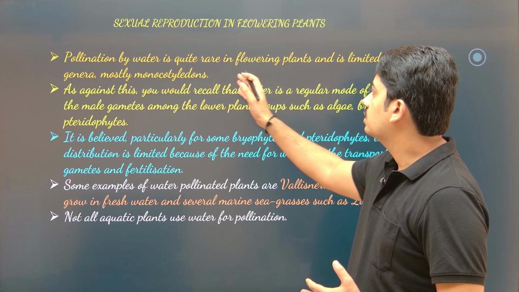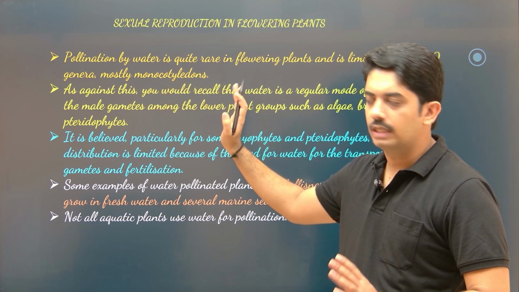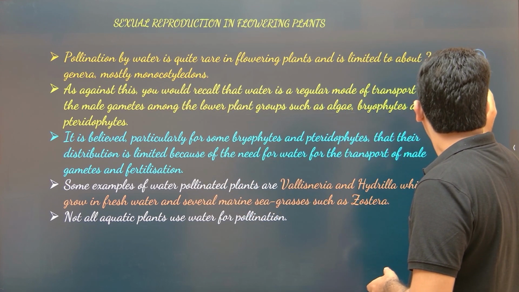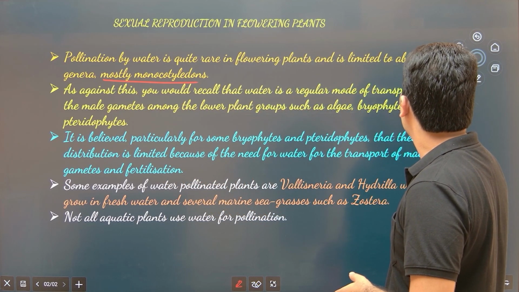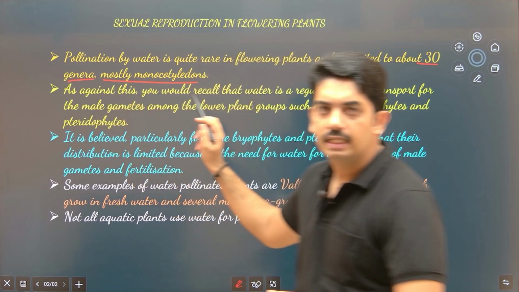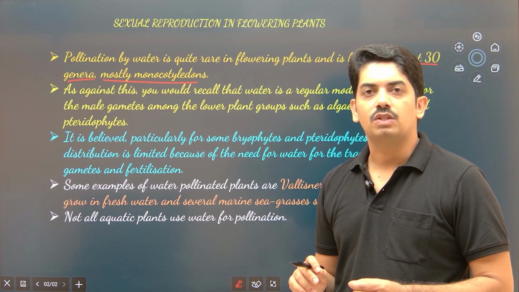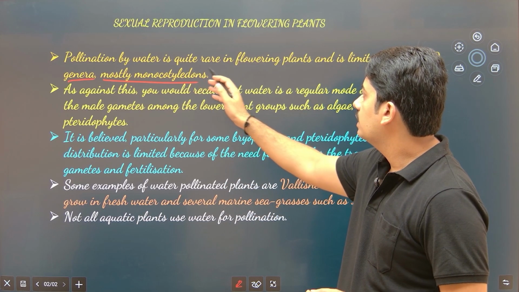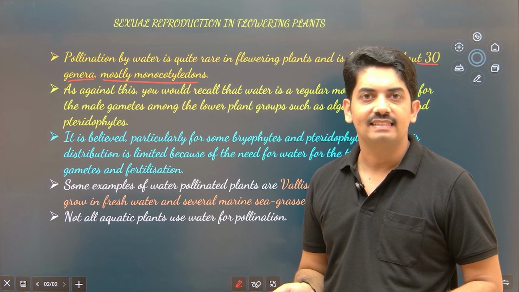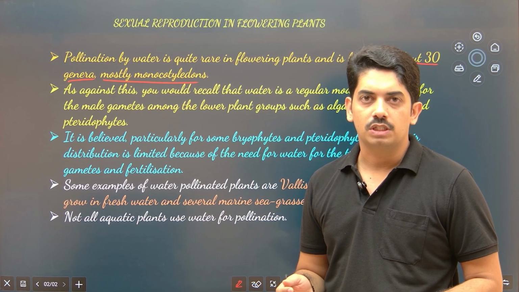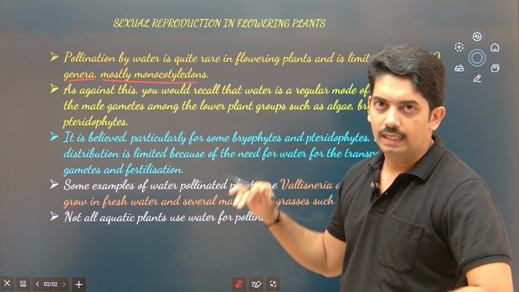Now, pollination by water is quite rare. As I said, it is found only in 30 genera of mostly monocotyledons. Very important, mostly monocotyledons. Okay, so this may be a very important key point for competitive exams: 30 genera and mostly monocotyledons. Because what they will do, they just twist the sentence like this: pollination by water is quite rare in flowering plants and it is limited to about 30 genera, mostly dicotyledons. Like this, they will change the sentence while framing the question. So you should be very careful that most of the water pollinated plants are monocotyledons.